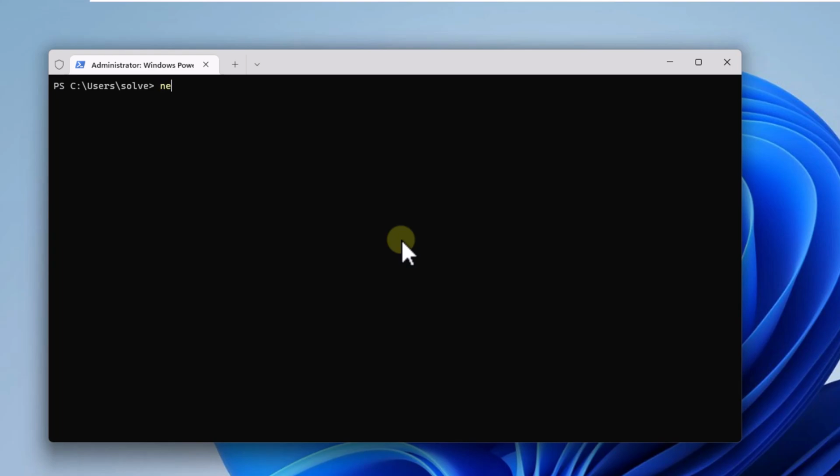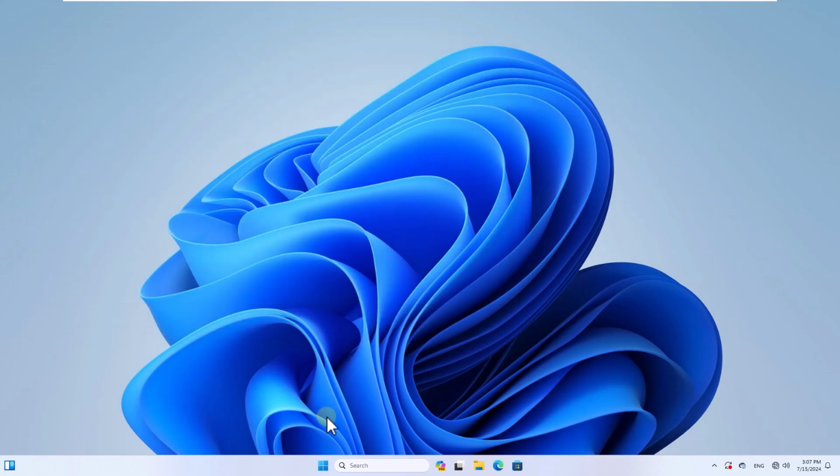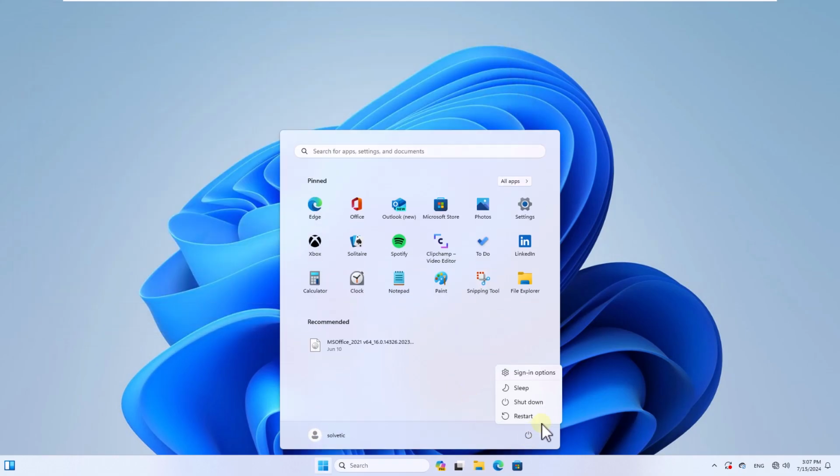After that, it renews the WinSock catalog. Run the command netsh winsock reset. For this process to be applied, you must restart Windows.